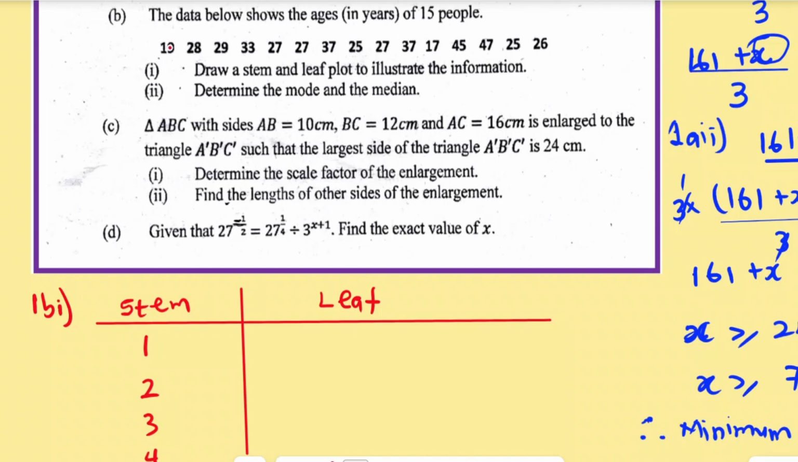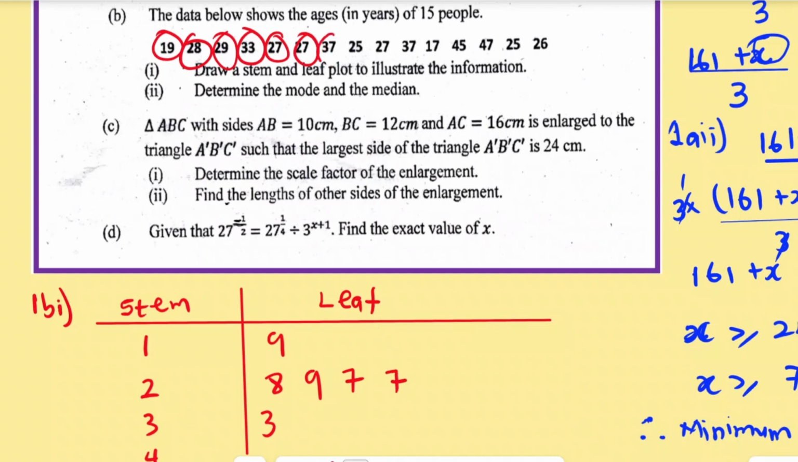This is how we are going to do it. So I'm starting from 19. So I'll just circle it. So I'll write 9 here. I come to 28. So 2, and I'm going to write 8 here. We have 29. So that's going to be 9 here. We have 33. So that will be in the 30 column. We have 3 here. 27. So 27, that's going to be 7. We have another 27, another 7.